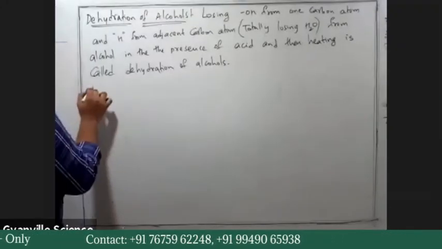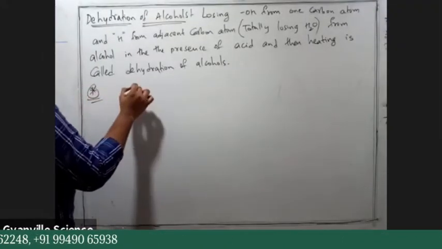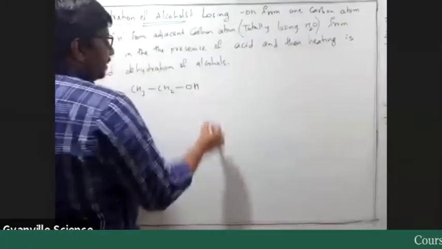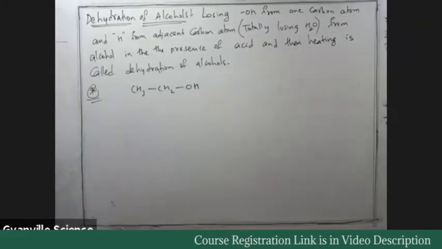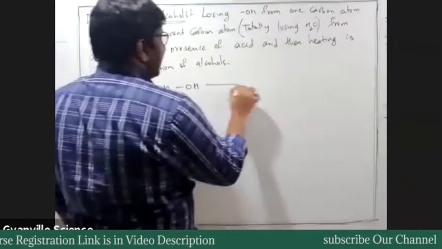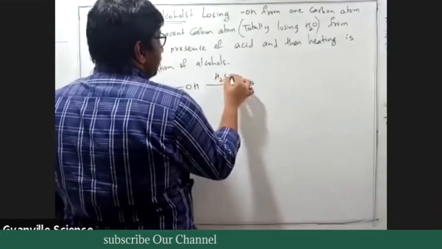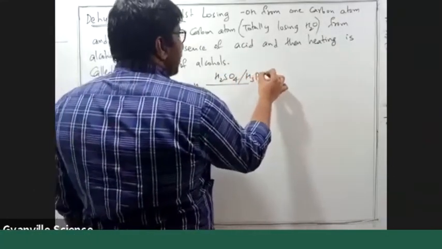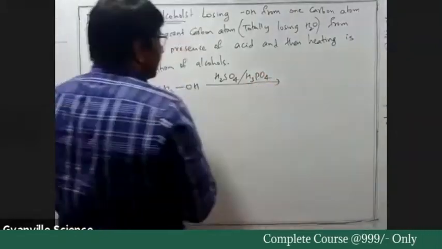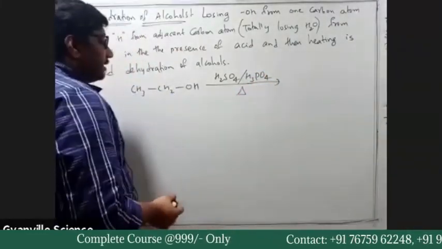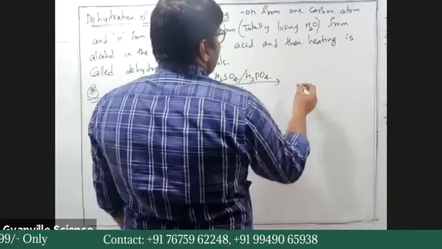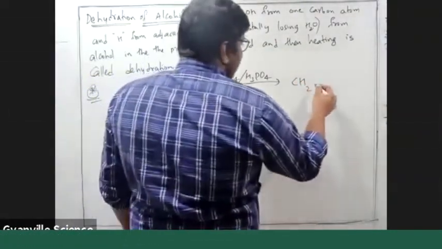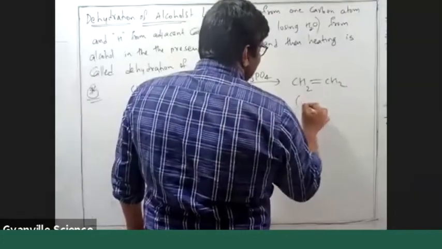If you have CH3CH2OH, in the presence of any acid, we take mainly H2SO4, or you can also take H3PO4. Strong acids you can take, and upon heating, it will give loss of OH and H, forming CH2=CH2. This is alkene.